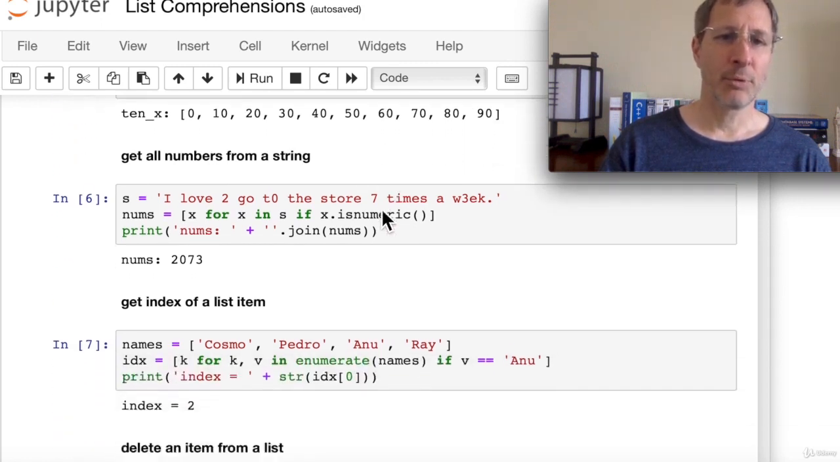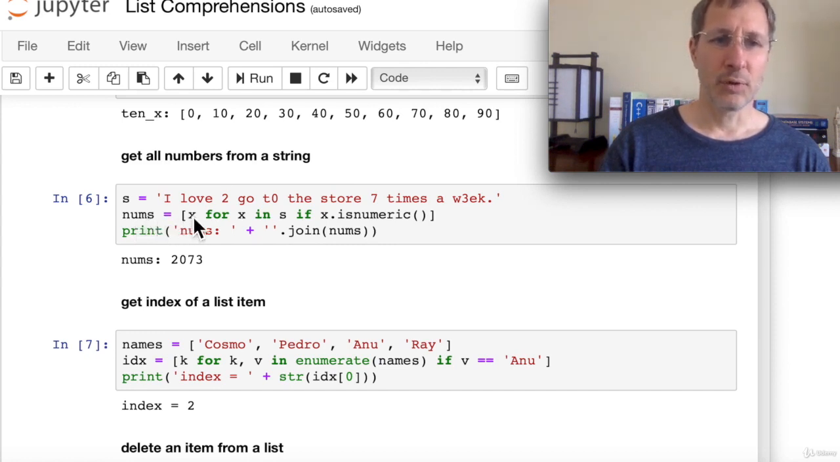Now let's get all the numbers from a string. We start out with a string named s that has a combination of letters and numbers in it. Maybe sometimes you want to filter out and delete all the numbers, but here what we're going to do is just create a new list with all those numbers.